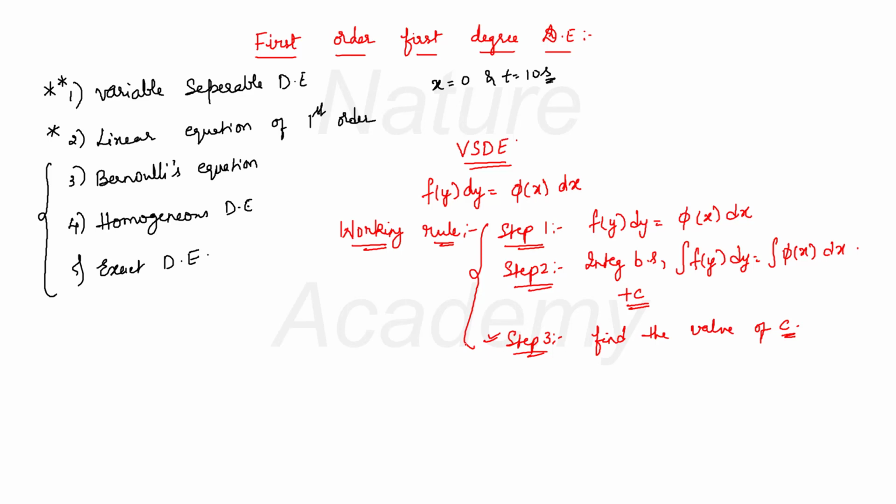I will give you an example for variable separable differential equation. My first example will be based on Newton's law of cooling. Now what Newton's law of cooling says is, it gives you one differential equation that predicts the cooling of a warm body which is placed in a cold environment. How that warm body will cool in that environment is told by a differential equation. And what does the differential equation say? The differential equation says that the rate at which the temperature of the body decreases, meaning dT by dt,